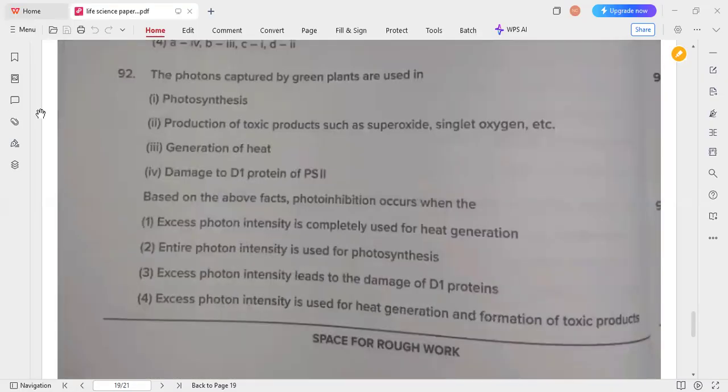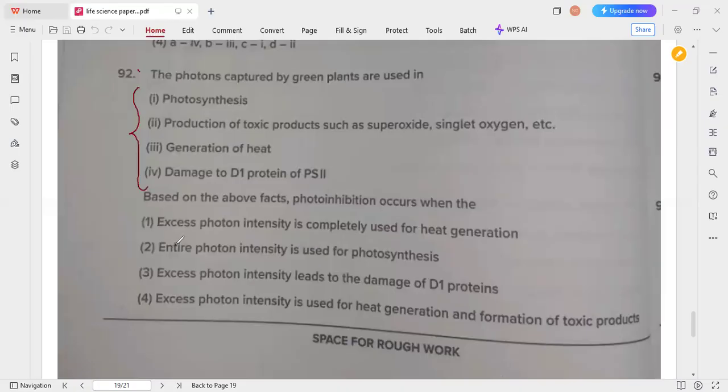Next one: the photons captured by green plants are used in photosynthesis, production of toxic products such as superoxide, singlet oxygen, etc., generation of heat, then damage to D1 proteins of PS1. Based on the above facts, photoinhibition occurs when the following. Excess photon intensity is completely used for heat generation?